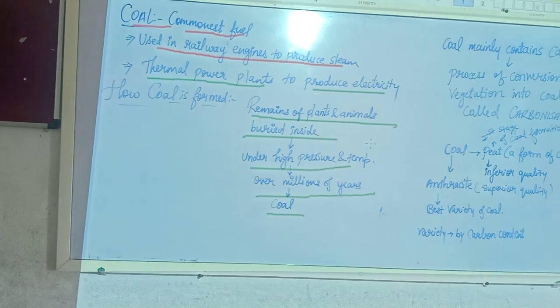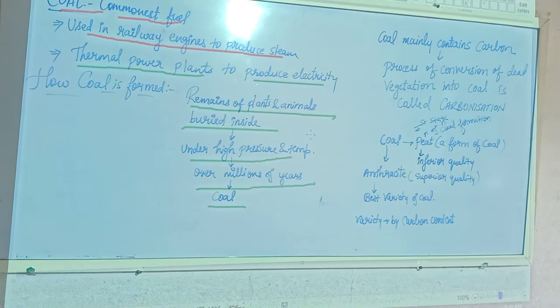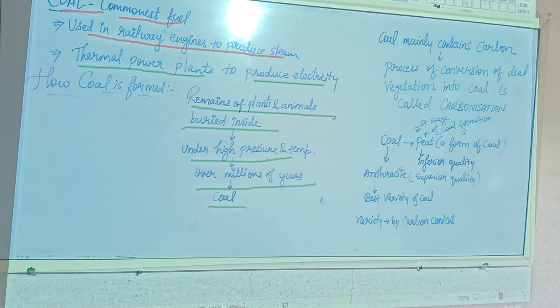Okay, now moving to the next one, we are further talking about coal. Coal mainly consists of carbon. Now, what's next? The process of conversion of dead vegetation into coal is called carbonization.